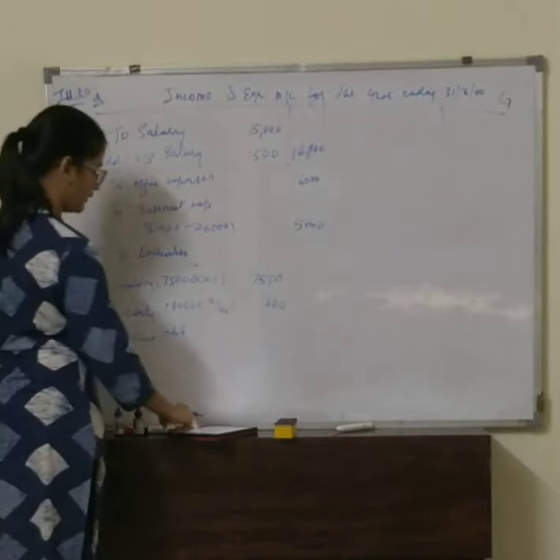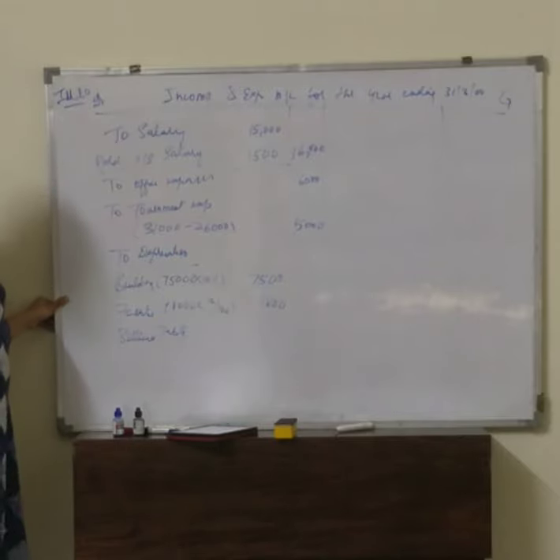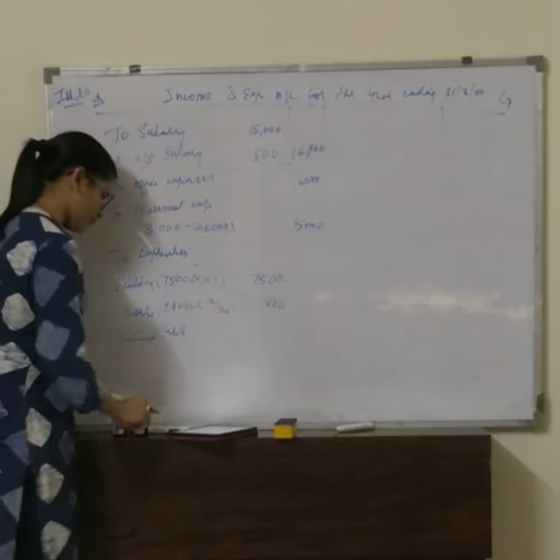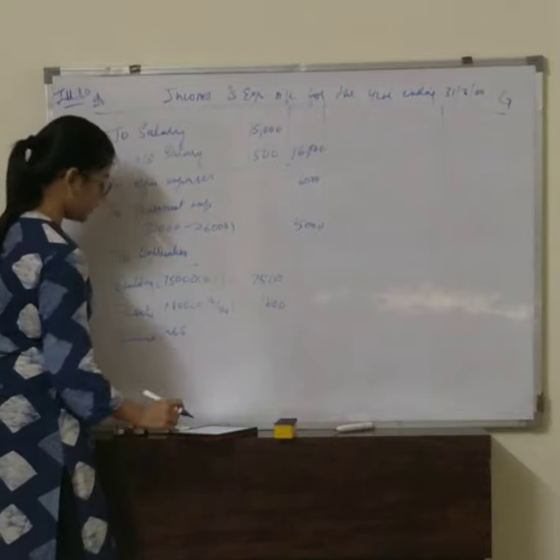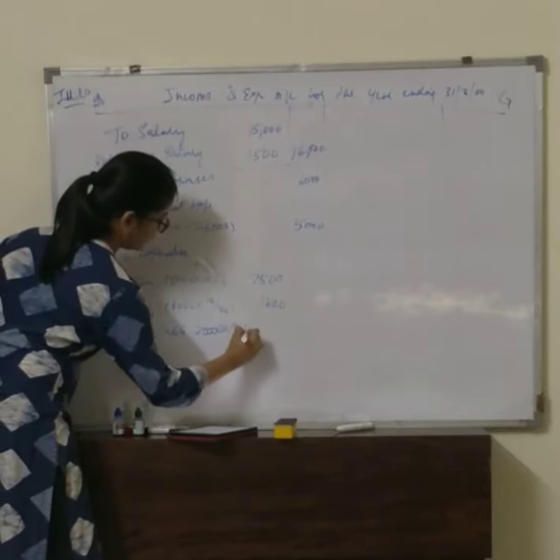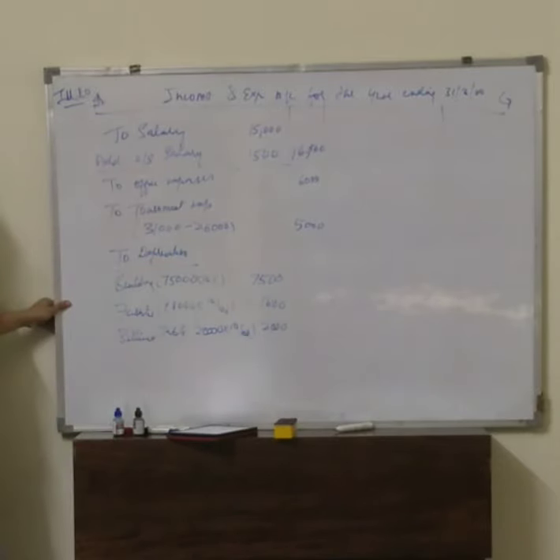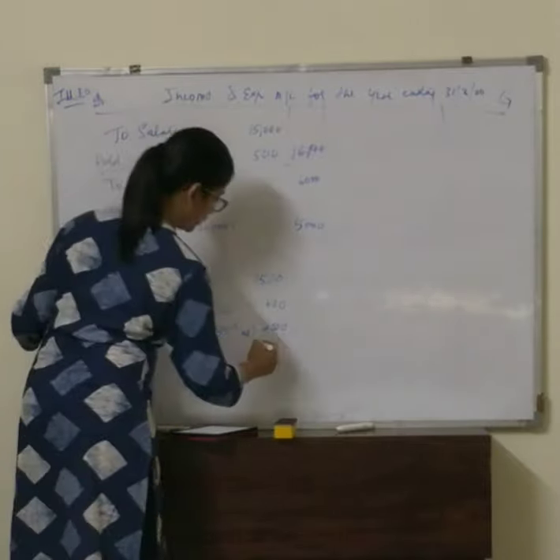So in our payment side, have they given us any date for the purchase of billiard table? No. So it's an assumption that we have purchased it for the whole year. So it will be 20,000 into 10 by 100. There won't be any calculation of months because it is purchased for the whole year, that is 1st April to 31st March. So we will get 2,000.